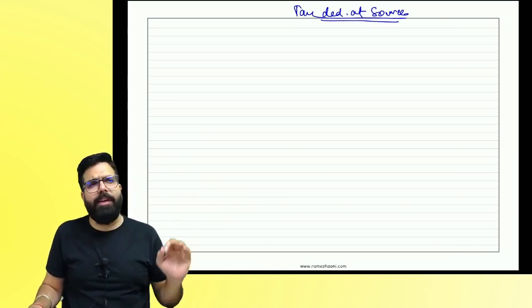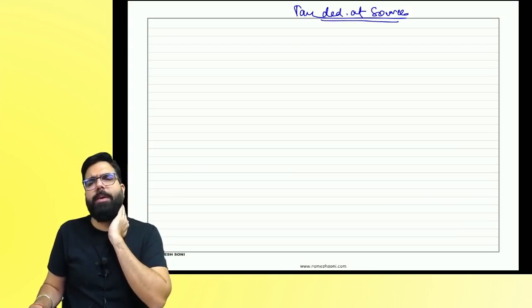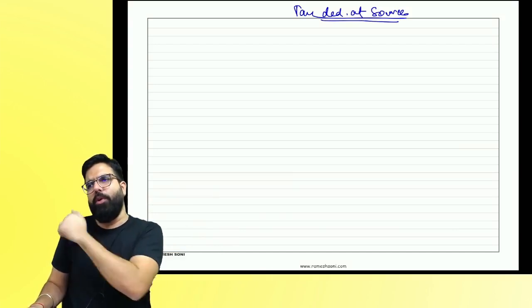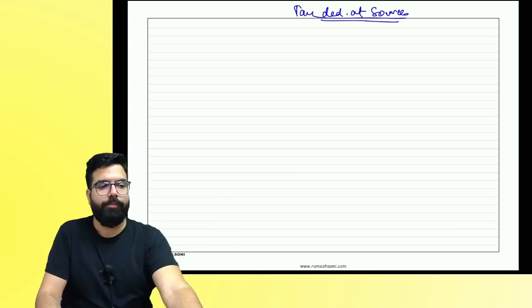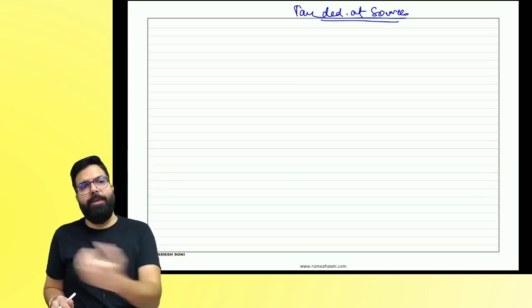TDS as a chapter is a very small chapter. TCS is also a very small chapter. But why was the provision of TDS and TCS introduced? Let's understand. Everyone on the board now. TDS. People, listen to me very carefully.